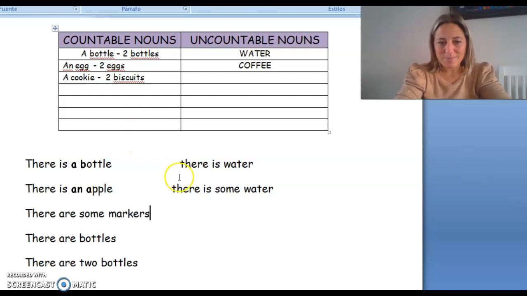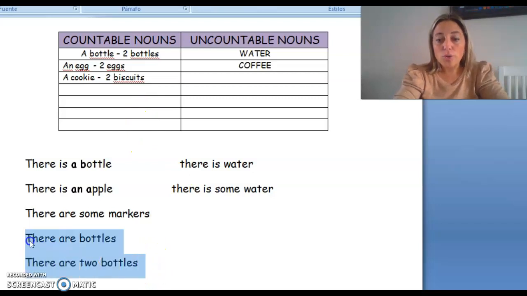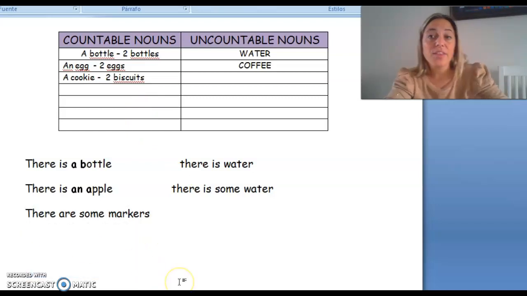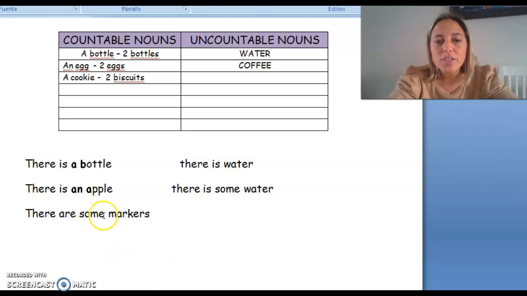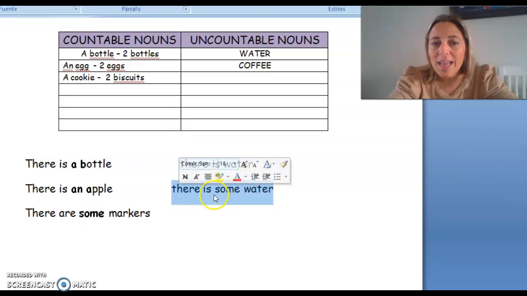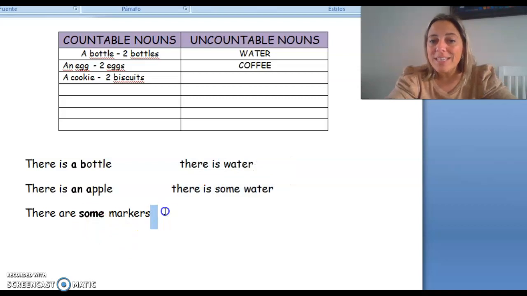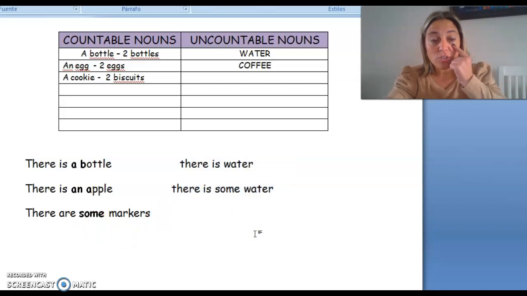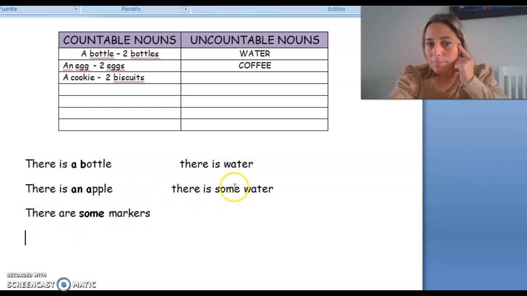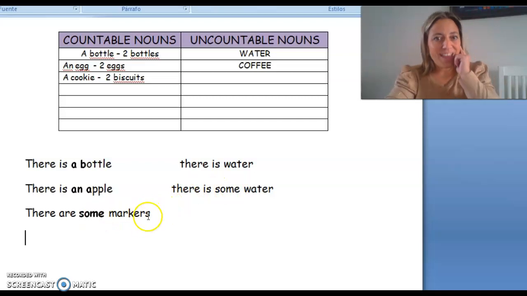Or you can say exactly the number, yes? There are 2 markers, there are some markers. So we can use some with uncountable, yes, with water, and also with countables in plural. So pay attention to the difference. There are some markers with S. Here water with no S.